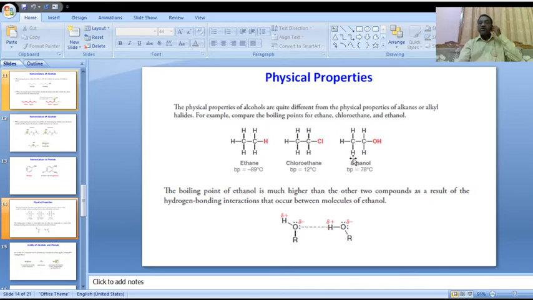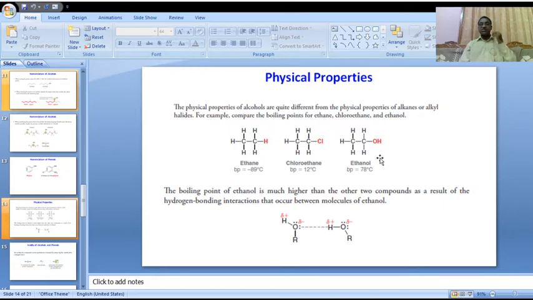But when we go to our alcohols, ethanol has a boiling point of 78 degrees centigrade. This is a higher boiling point when compared with the alkanes and alkyl halides. Why do alcohols exhibit higher boiling points?